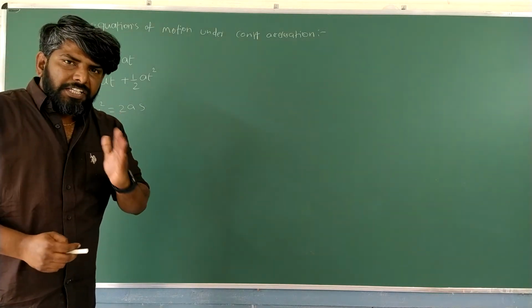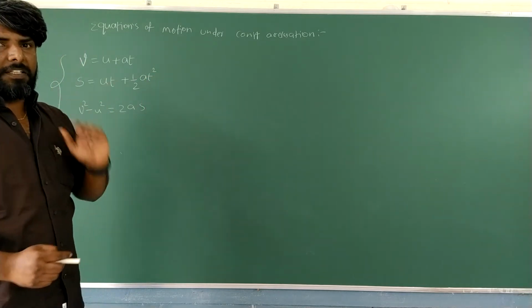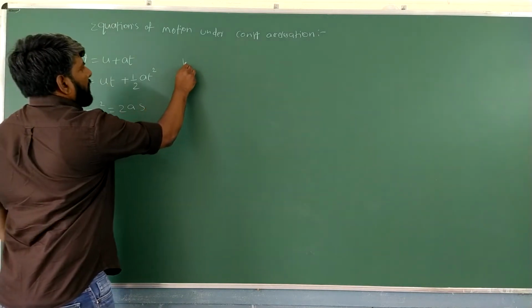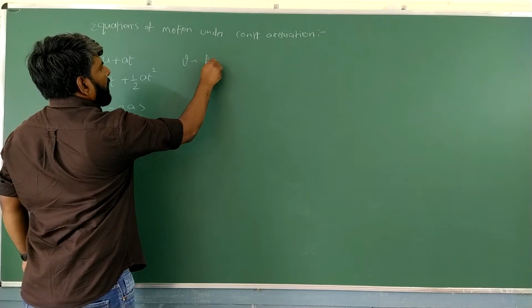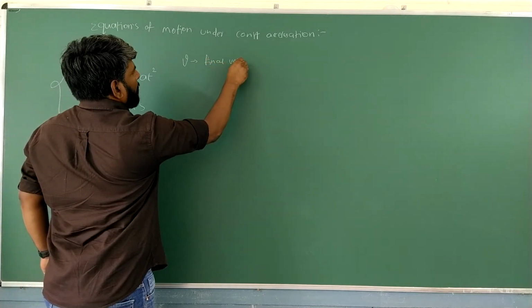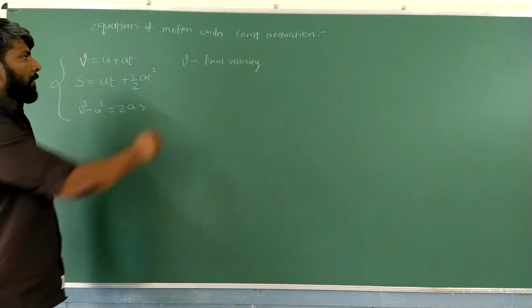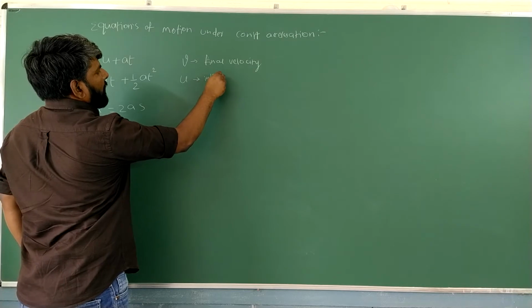In these equations, first see the terms clearly. V means, keep in mind, V means always final velocity. U means initial velocity.